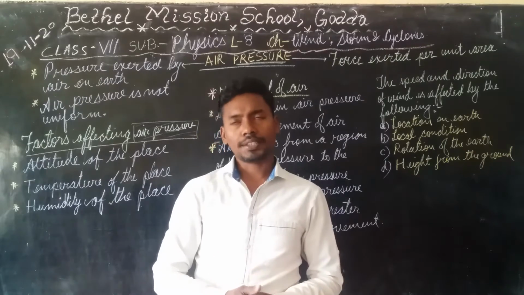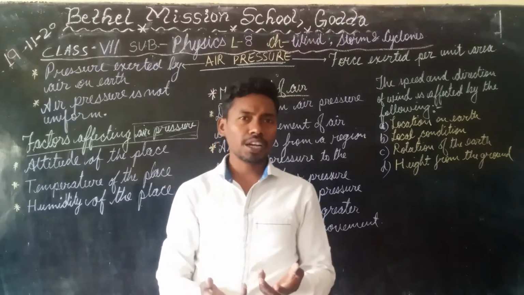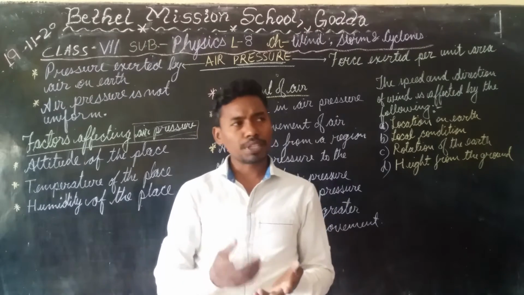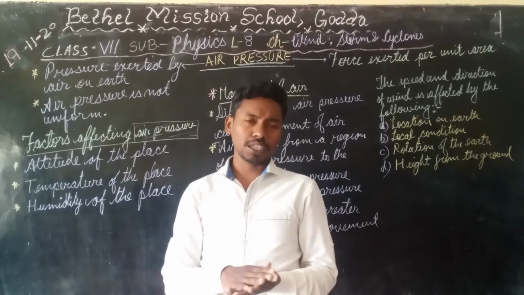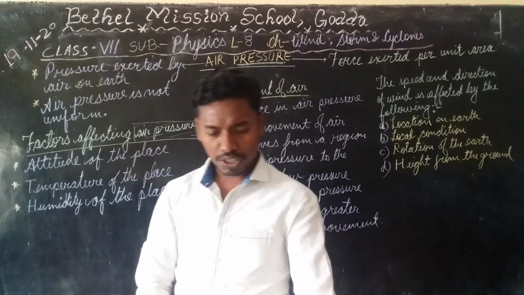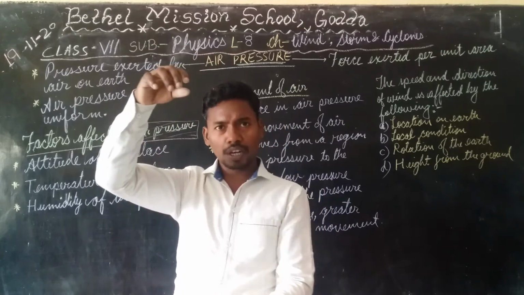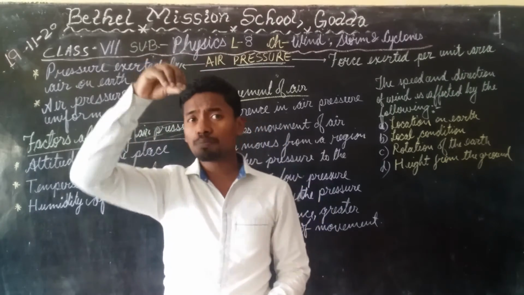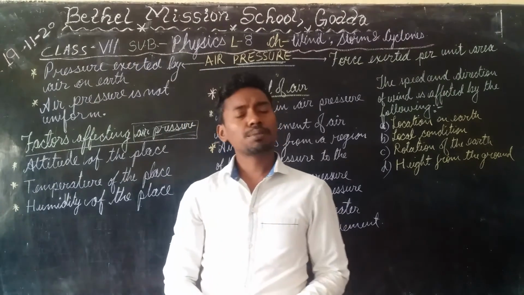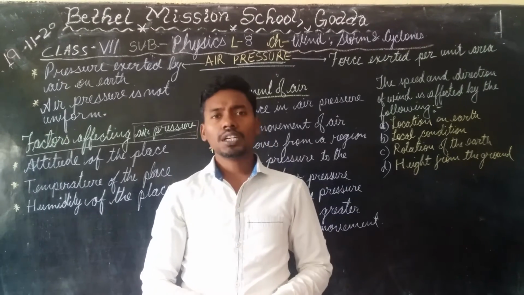So you know that air is a matter, and any matter that is present on earth is pulled by the earth. Means it is pulled by the earth. So for instance, if I take this chalk and leave it here, it will fall down. So why? Because it is being pulled by the earth. Similarly, the particles are also being pulled by the earth.